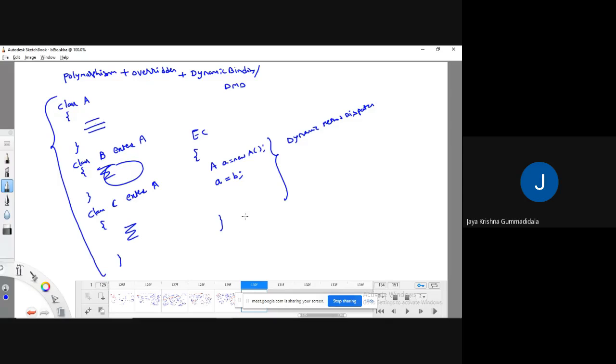Because of applying this dynamic method dispatch, these problems will be rectified. What are those problems? The memory space occupied will be reduced, and execution time also reduces.